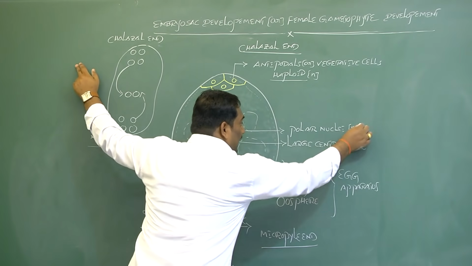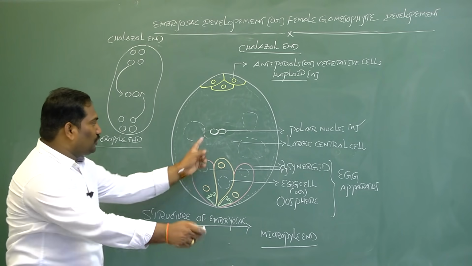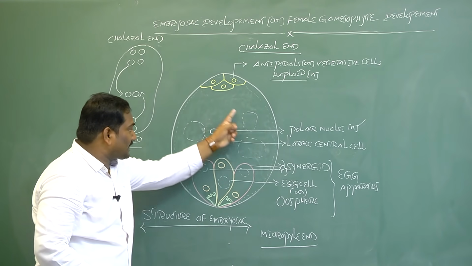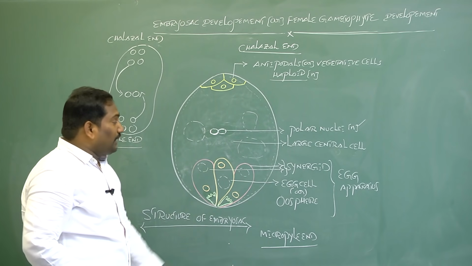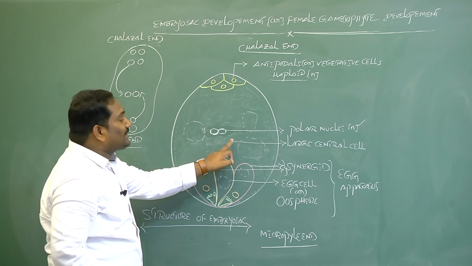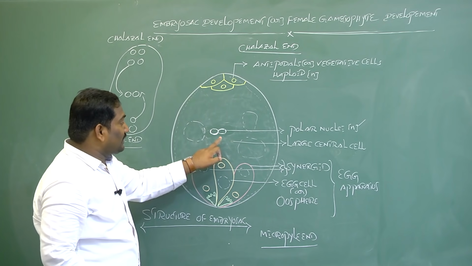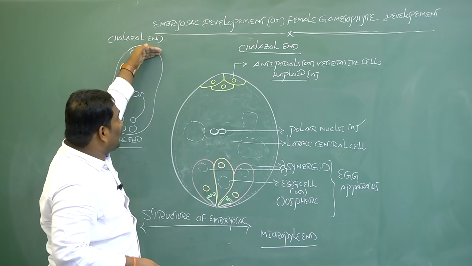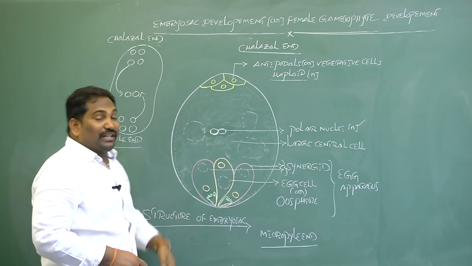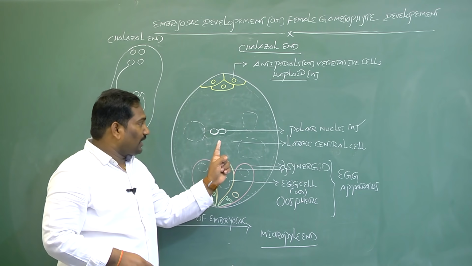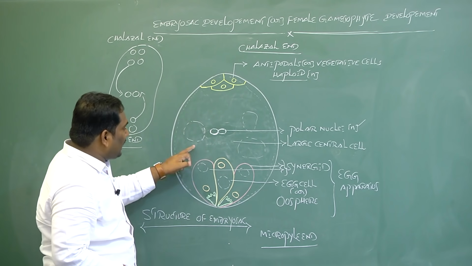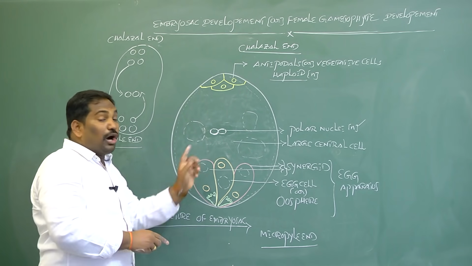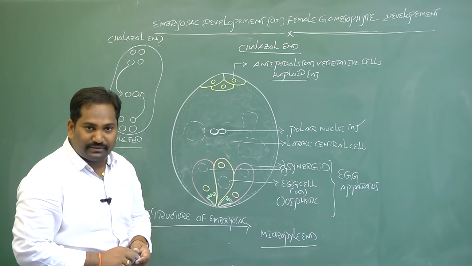Polar nuclei are haploid. These 2 polar nuclei are organized in a large central cell in the embryo sac. The largest cell in the embryo sac is the central cell. This central cell has 2 haploid polar nuclei, one from the chalazal end and another from the micropyle end. The central cell has dense cytoplasm with vacuoles along with the Golgi complex or Golgi apparatus.